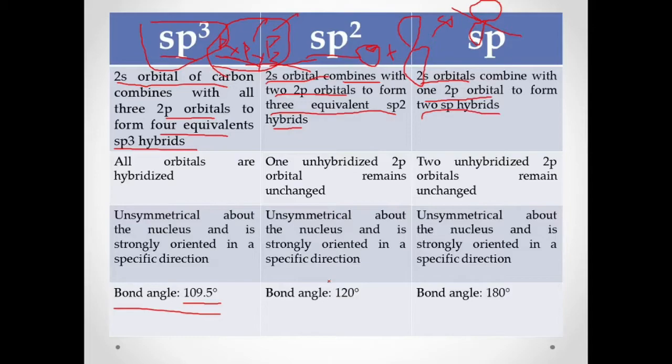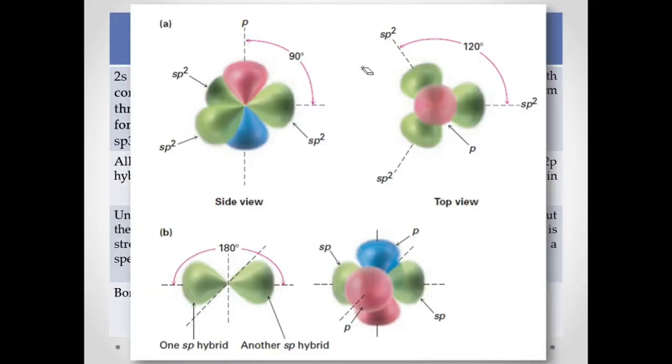Okay, for sp2, we will see on our diagram that it is 120 degrees, and for sp, that is equivalent to 180 degrees. This is now the diagram that shows an sp2 and an sp hybridized. So remember that in your sp2, you have one p orbital that is unhybridized.